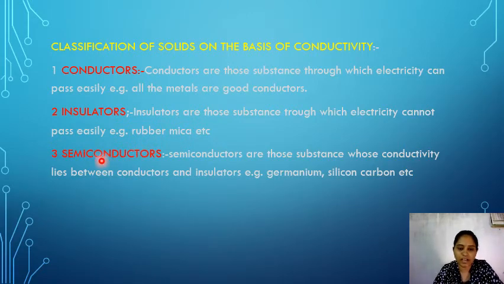And semiconductors. Semiconductors are those whose conductivity lies between conductors and insulators. Examples of semiconductors are silicon, germanium, and carbon. These are the most commonly used semiconductors. Semiconductors are used very widely in integrated chips.